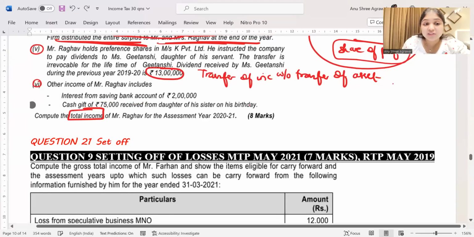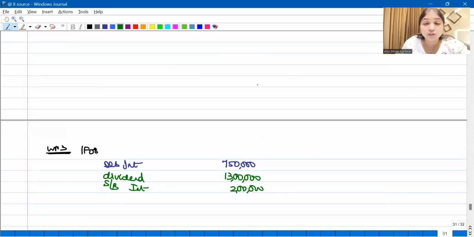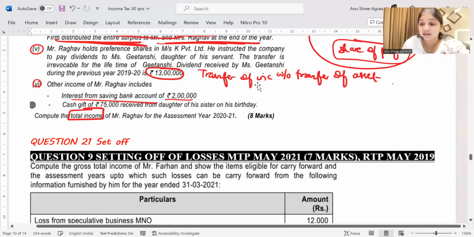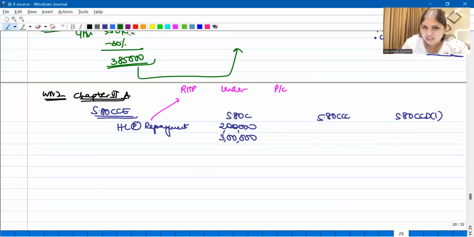Fifth adjustment. Now coming to the sixth adjustment, the last adjustment, other income of Mrs. Raghav includes interest from savings bank account 2 lakh. Which head of income? IFOS. He is having savings bank interest of 2 lakhs. Immediately, which other section comes to your mind, everybody? Which section comes to your mind? 80TTA. Very good, Ruben. Perfect clarity. Ruben, did you even think about 80TTB? You must have first thought about 80TTB, but then you must have concluded as he is not a senior citizen. So therefore, it's going to be 80TTA. Now, under 80TTA, tell me, is savings bank interest allowed? Yes, savings bank interest is allowed, but maximum how much deduction you can get under 80TTA? Only 10,000 you can get.